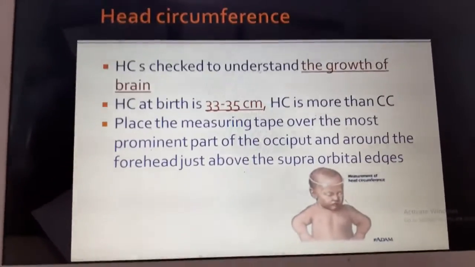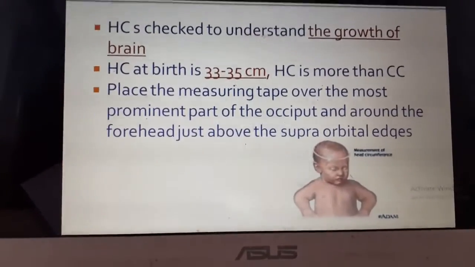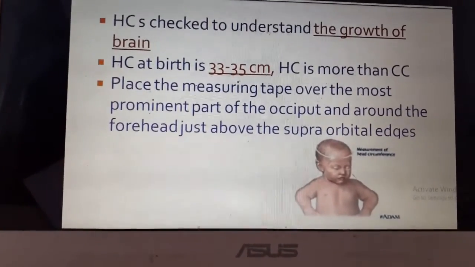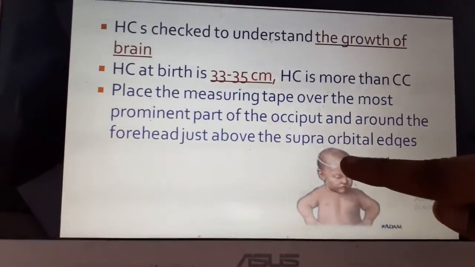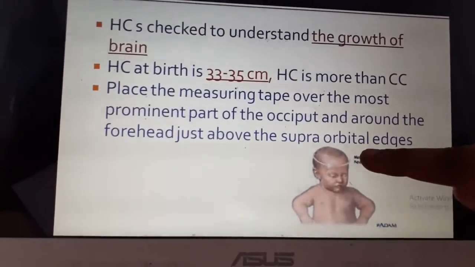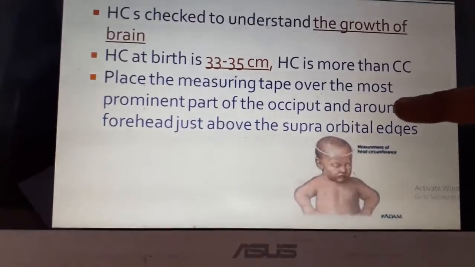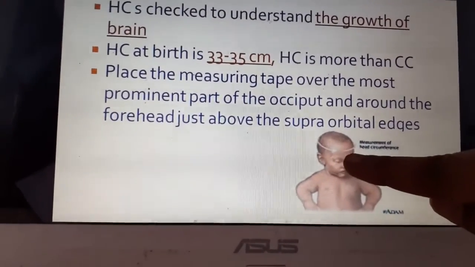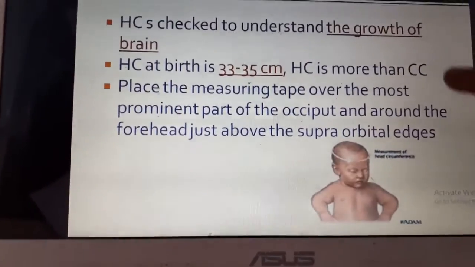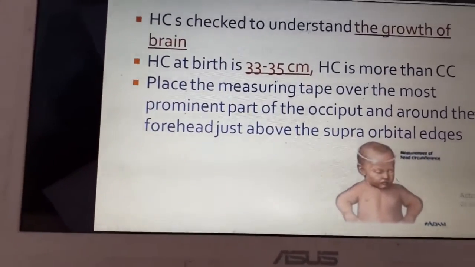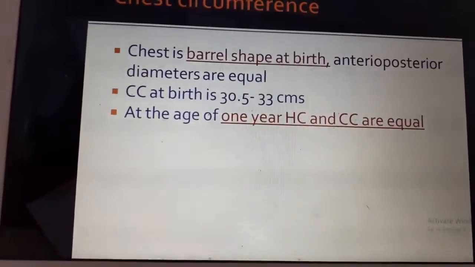For that you need to place the measuring tape over the occiput, and it has to go around the forehead, just above the supraorbital. Supraorbital is above the eyelids, and it has to go around the occiput at the back. This is how you check the head circumference.